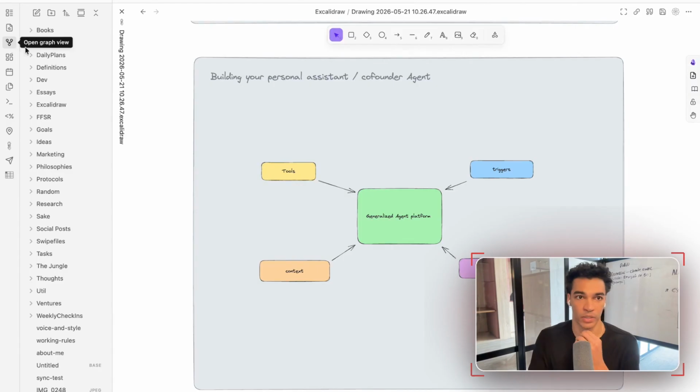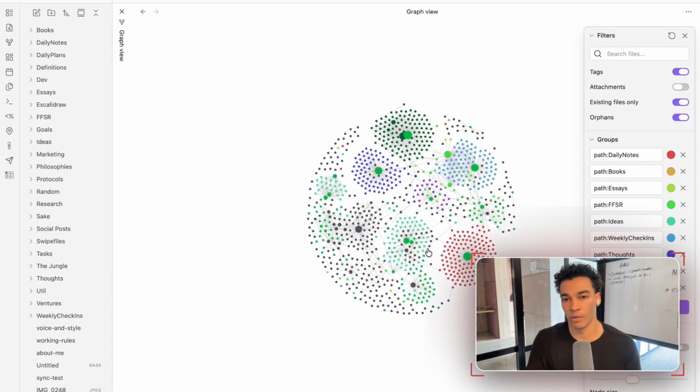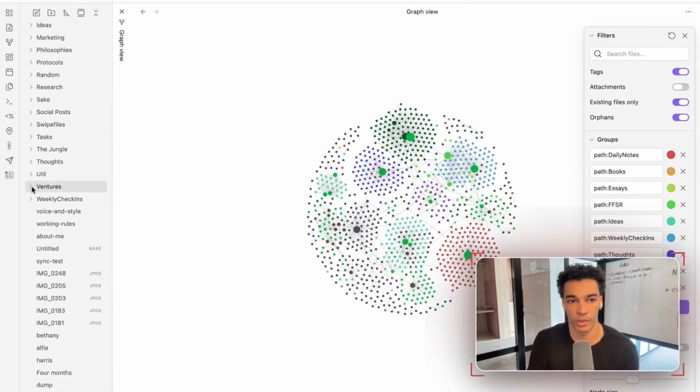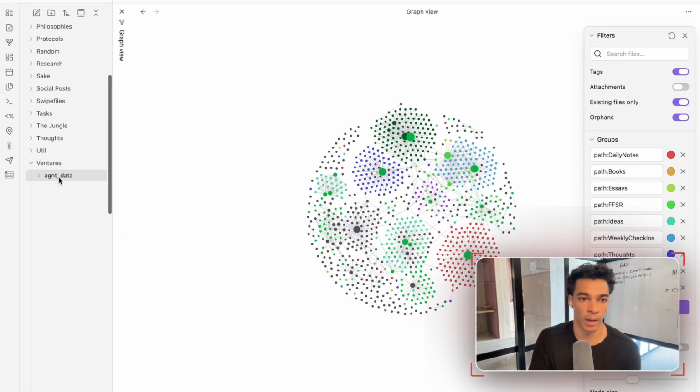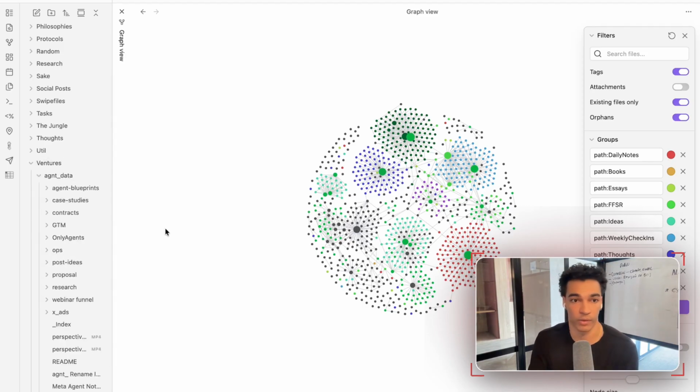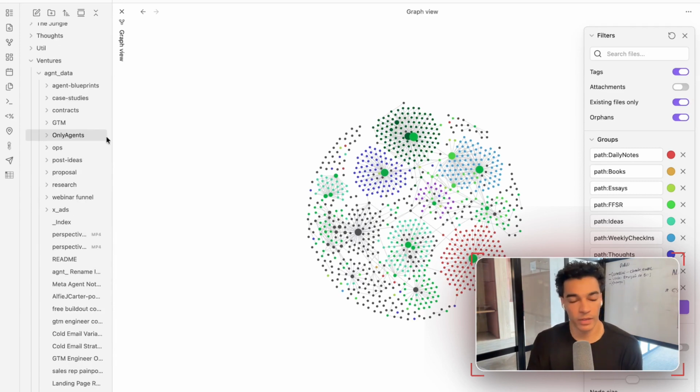Obviously, I've been using this a long time. This is a pretty cool view. You can see all of the different notes that I've taken. The way this is set up is you just have a bunch of folders, and inside each of those folders are a bunch of notes. So I have this ventures folder with information about all my different businesses that I'm actively working on or have worked on in the past. Then I have this folder about agents specifically, which has notes about every single thing that I've done since I had the first idea for this company.